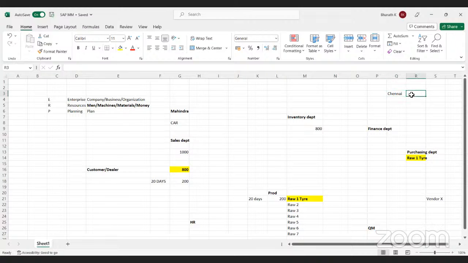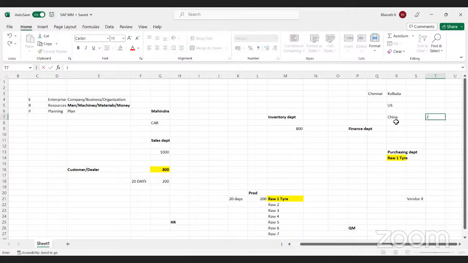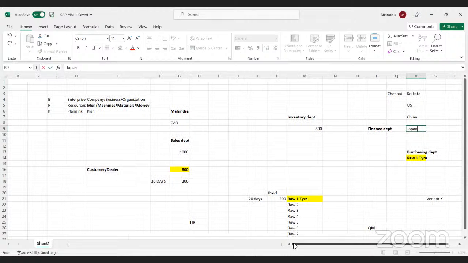If you have more than one plant, not only in Mumbai, for example in Kolkata also you have a plant, and not only in India but in other countries like the US, China and Japan, if you are operating your plants or your business in multiple countries, in that case it is not possible to travel to each and every country, and it is not possible to visit each and every plant daily. But you have to run your business profitably.